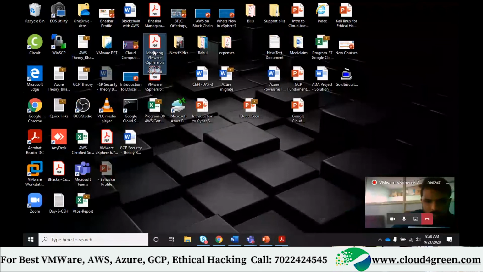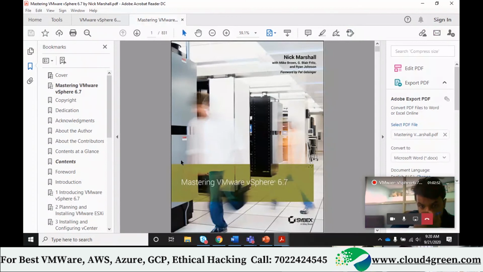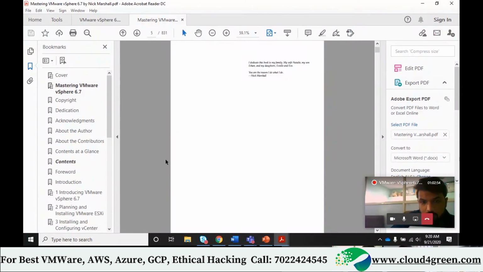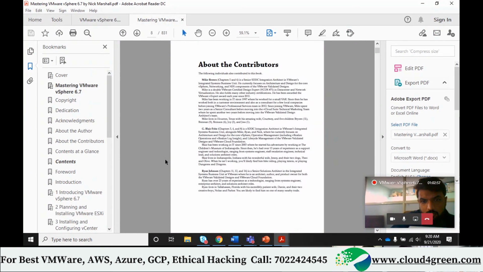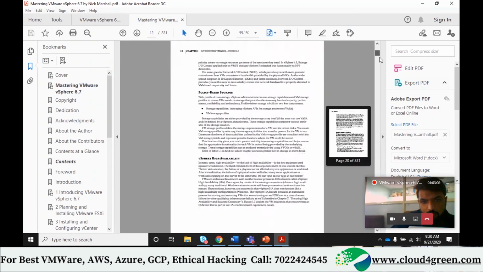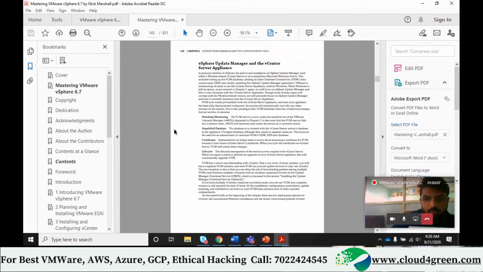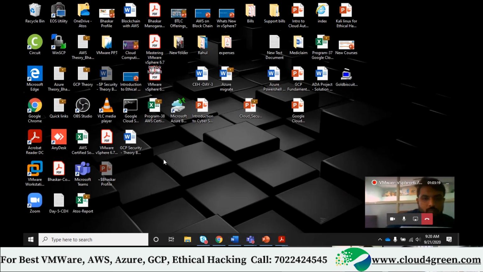And the PDF book is Mastering VMware vSphere 6.7 by Nick Marshall. Nick Marshall is a senior engineer who works closely with VMware, and he has created a book of around 831 pages. It is a more detailed PDF book, and if you start studying it now, it requires at least 3 to 6 months to complete. But I have created my own documentation which is very straightforward to understand, with a handwritten document. Let me show you this.